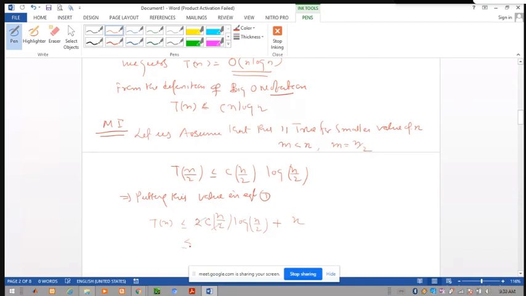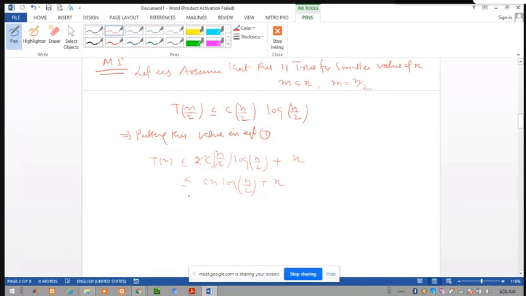So this is less than or equal to c of n log of n by 2 plus n. This is less than or equal to c n log of n minus c n log of 2 plus n.